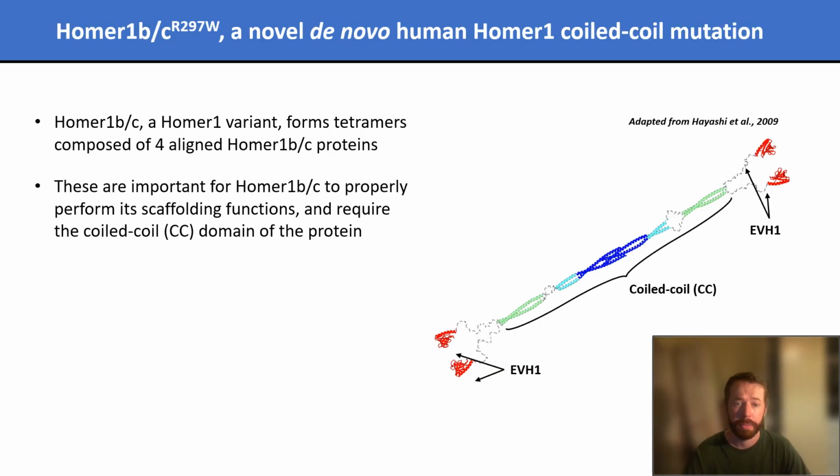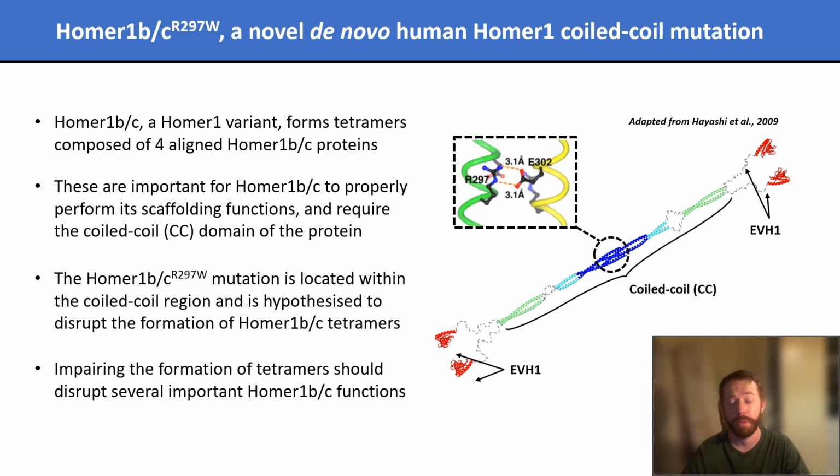My thesis focused upon a specific variant of HOMA1 called HOMA1BC. An important feature of HOMA1BC is that it forms tetrameric structures composed of 4 aligned HOMA1BC proteins. This is achieved through interactions between the 4 proteins at a region of the protein called the core domain, which you can see on the right. These structures are known to be important in order for HOMA1BC to properly scaffold other proteins.